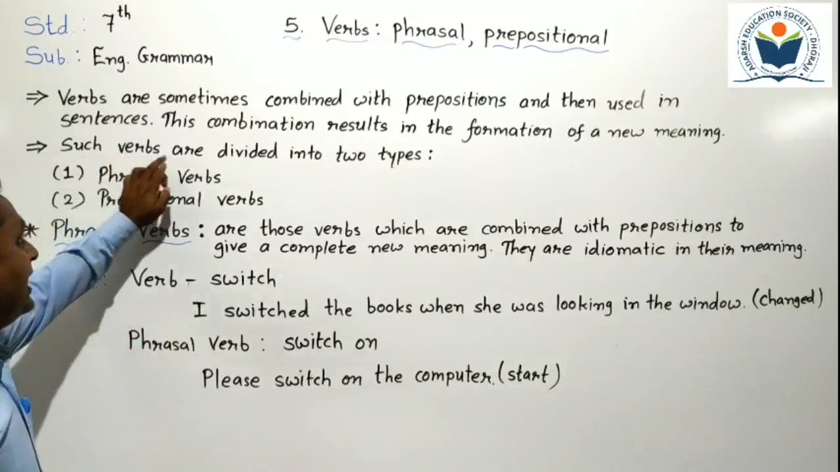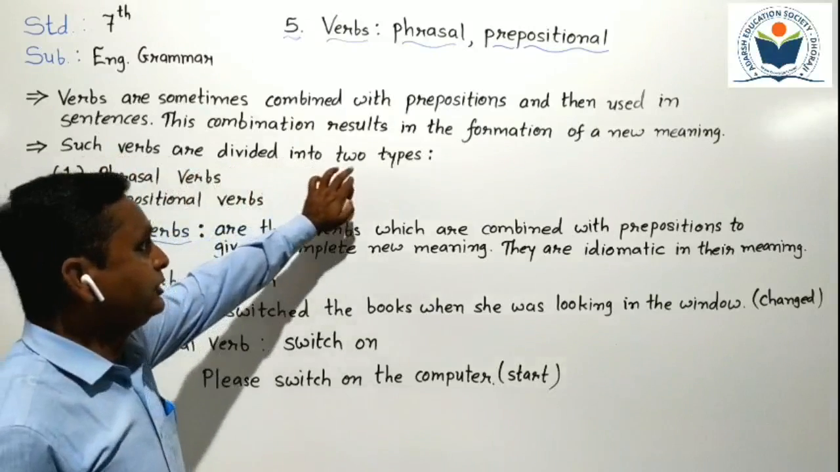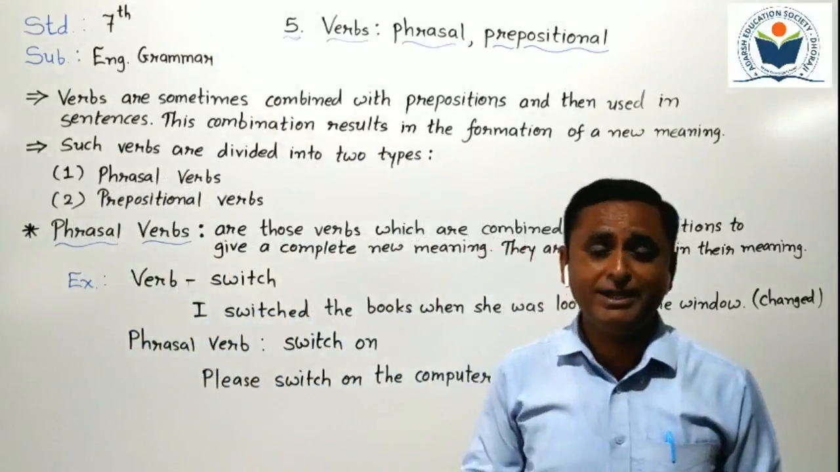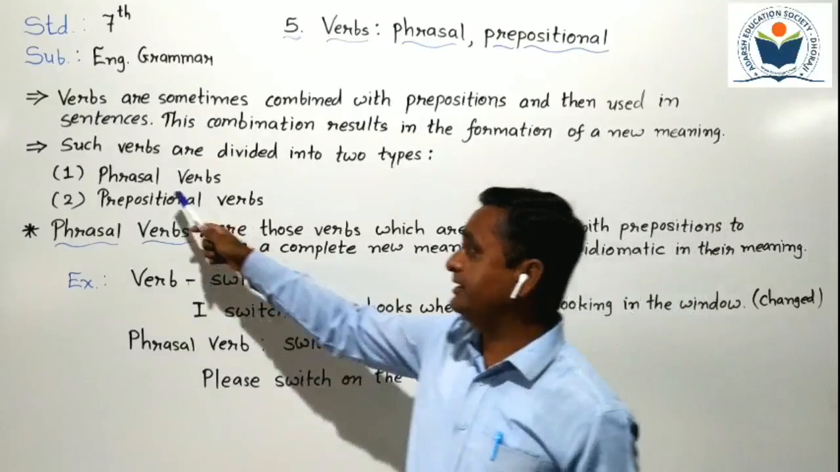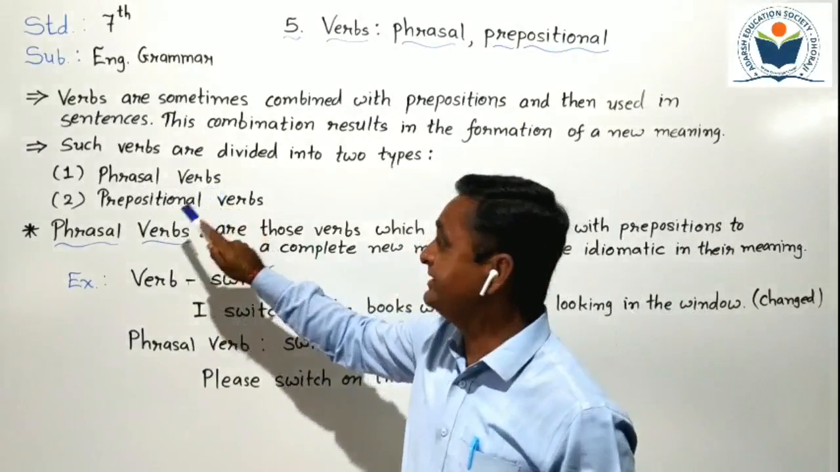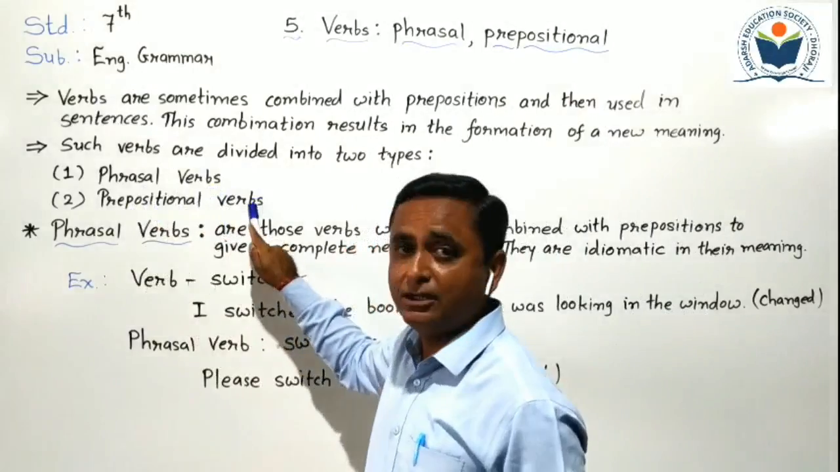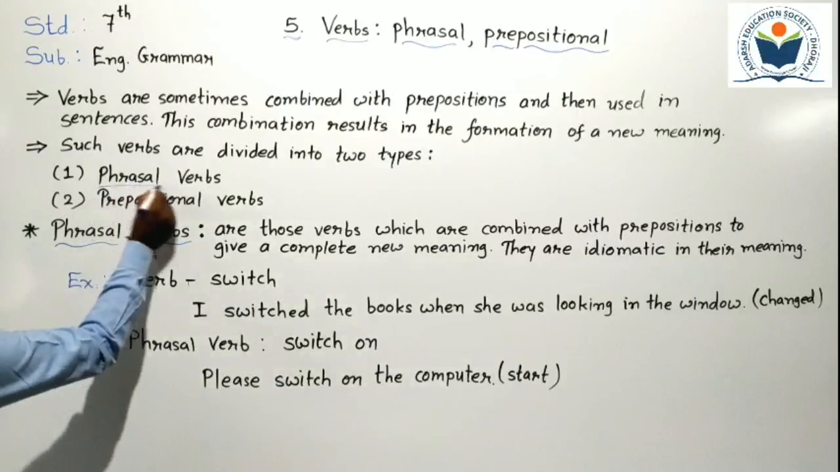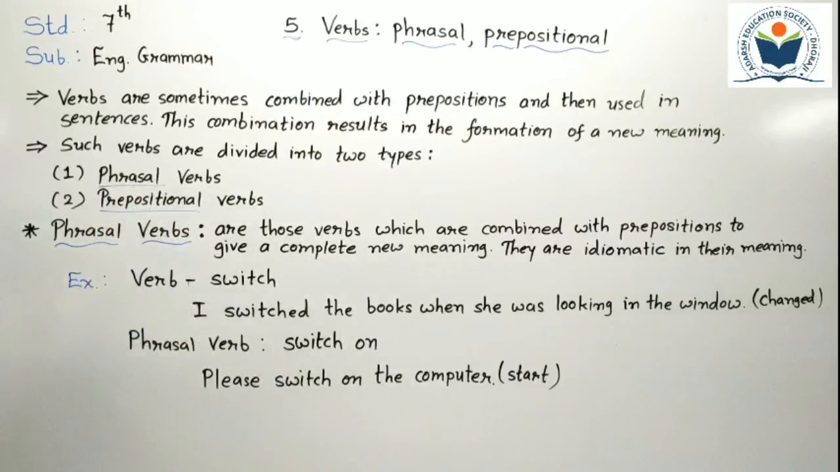Such verbs are divided into two types. That type of verb is divided into mainly two parts. First one is the phrasal verb. Second one is the prepositional verb. We have to understand these in this lesson.